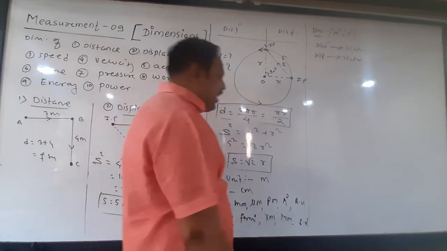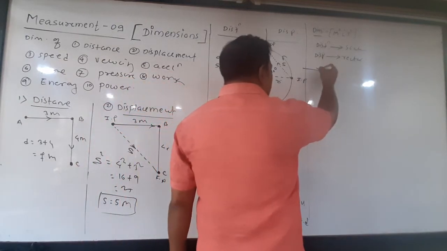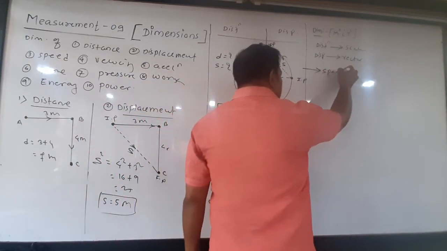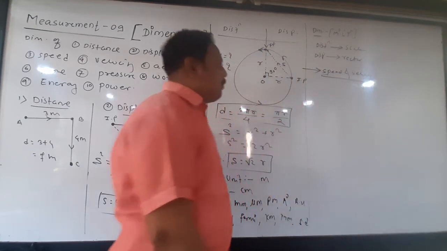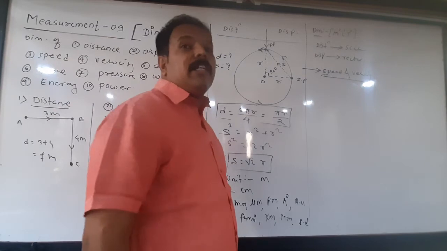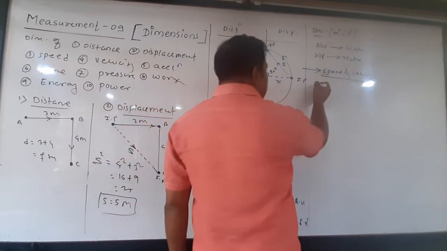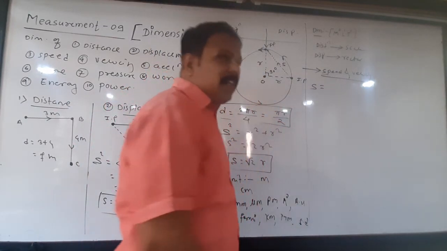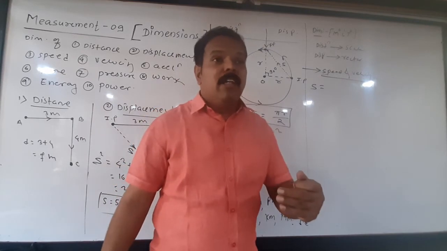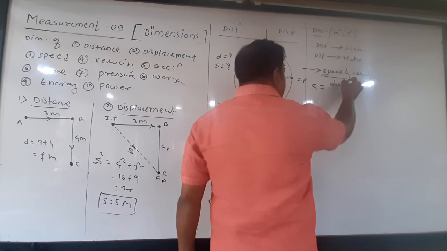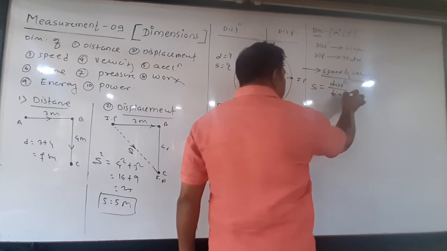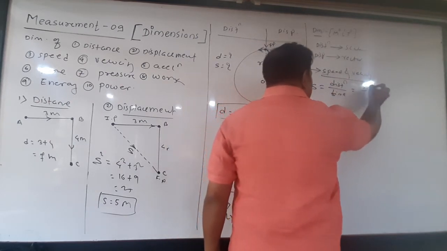Now, similar to that, we are explaining two different quantities, speed and velocity. What is meant by speed and what is velocity? Remember, speed is nothing but distance traveled by the body per unit time, means distance upon time.